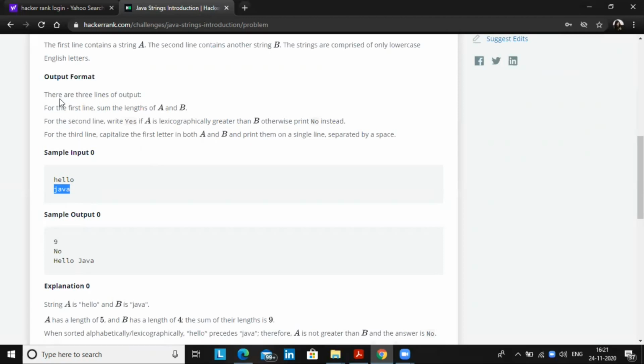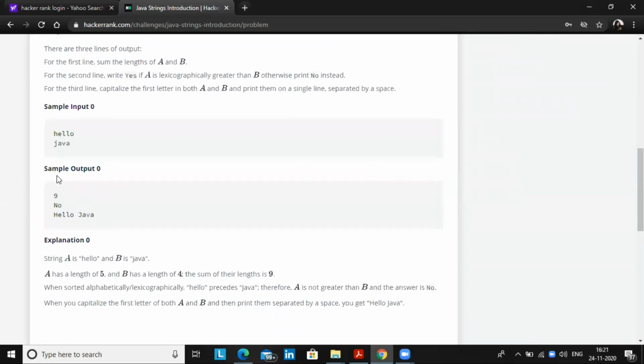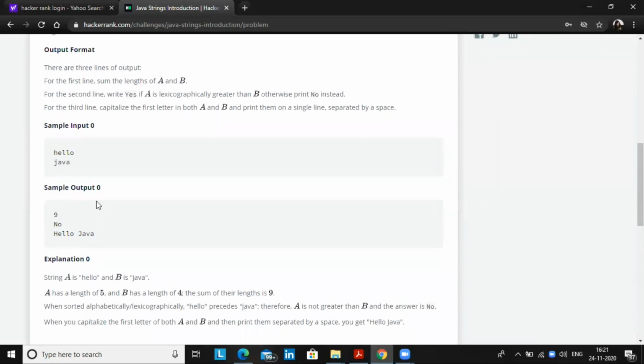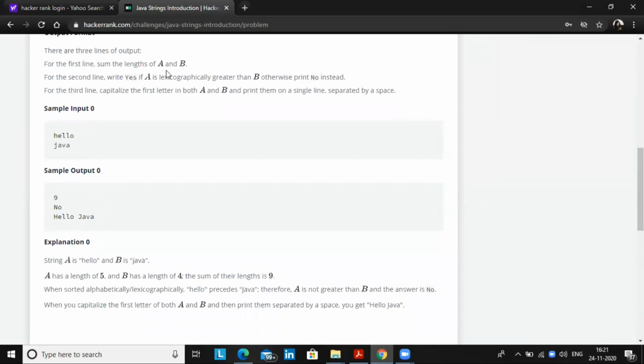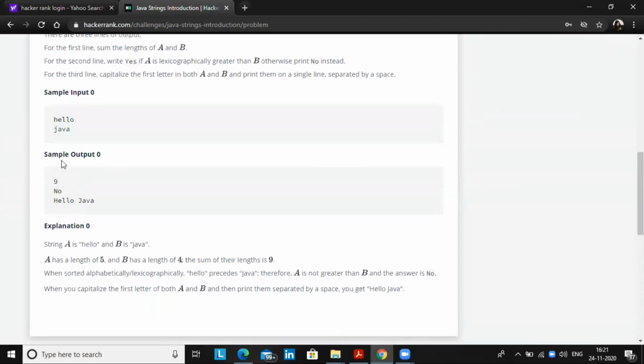And we need an output format. There are three lines of output. For example, here you can see the sample output: 9, no, and hello Java. So what exactly is it? For the first line, the sum of the length of A and B, like the sum of the length of hello and Java. If you count HELLOJAVA, the total count is 9.